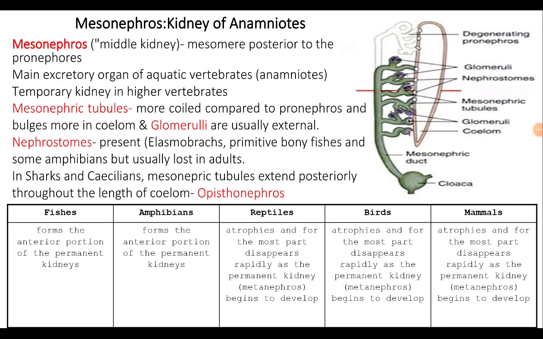Coming to the mesonephros type of kidney, it is the kidney of anamniotes because it is functional in the lower vertebrates, which are especially aquatic vertebrates that lay eggs in water, and these eggs do not possess extra embryonic membranes such as amniotic sac or the yolk sac, etc.